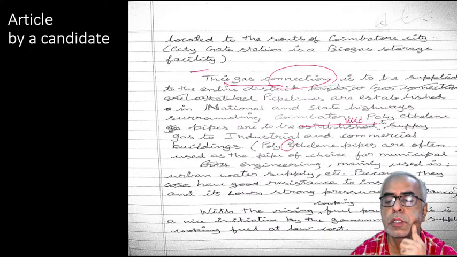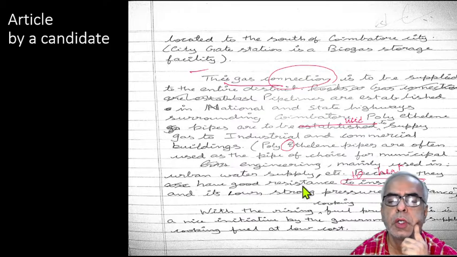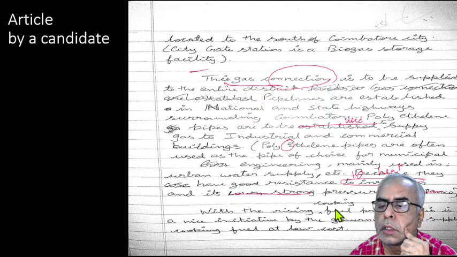So it is not resistance to insulation, so it is wrong. Resistance to heat, okay, you can put it like this: resistance to heat, and its own strong pressure resistance. So you are already given good resistance to heat and pressure. That is the simple way. Okay, its resistance. With the rising cooking fuel prices.